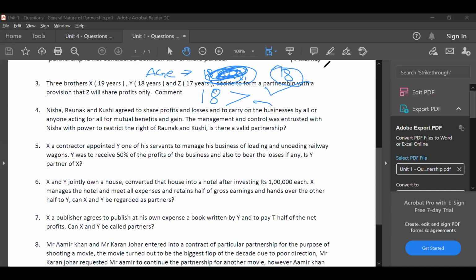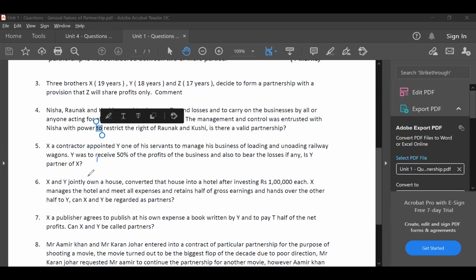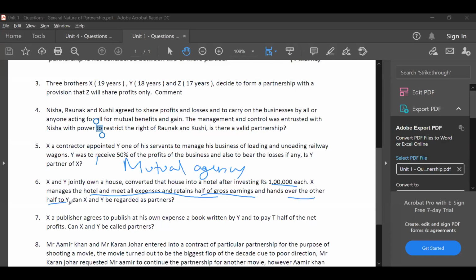And also, sir, in question number 6, hotel is not a business? It is a business. Then why are we saying it is not a partnership? Concept of mutual agency. Here, X and Y jointly own a house, converted the house into a hotel, and after investing 1 lakh each, X manages the hotel and meets all the expenses and retains half the gross earnings and hands over the other half to Y. So there is an agreement.